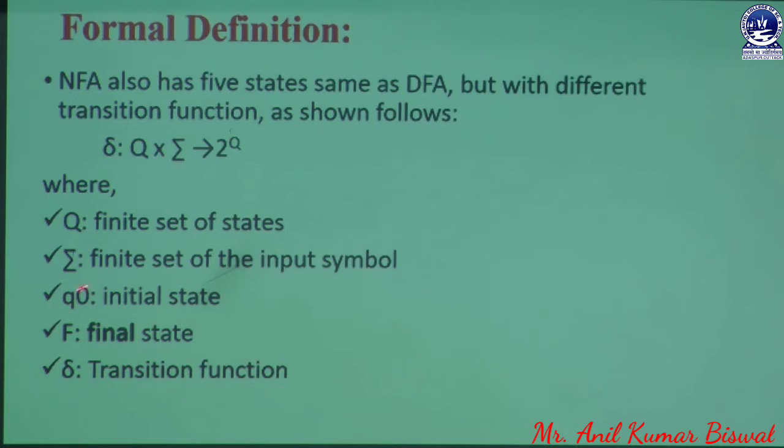Next we have epsilon, which stands for the input alphabet. That means the different input symbols used in our NFA concept. Epsilon is a finite set of input symbols. Then we have Q0, which is known as the initial state. What is the use of the initial state? Whenever processing starts, we say it is the initial state. Whenever the user wants to end, that is known as the final state, which was already discussed in this section.